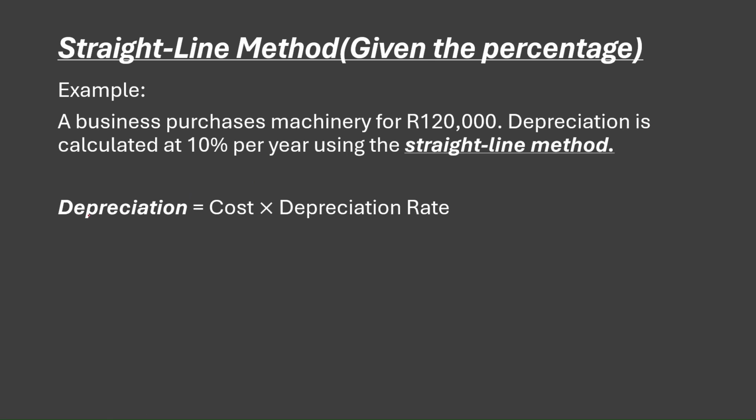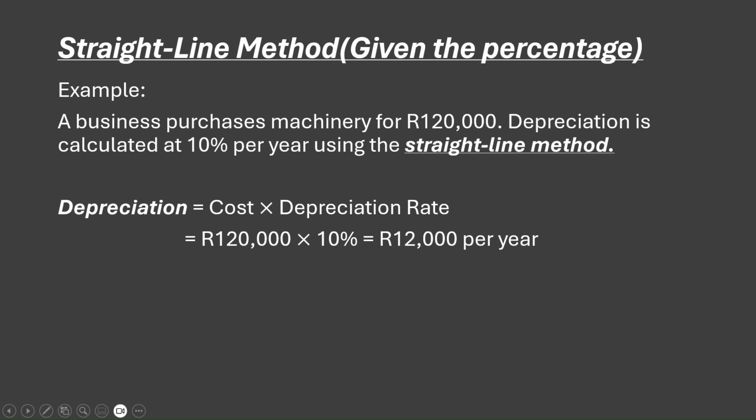Now, when it comes to depreciation when it doesn't have a residual value, you're going to use the formula cost times depreciation rate. All right. So as you can see here, we have the 120,000, which was the cost, and it is multiplied by the rate per year, which is 10%, and it's going to give us 12,000 per year.